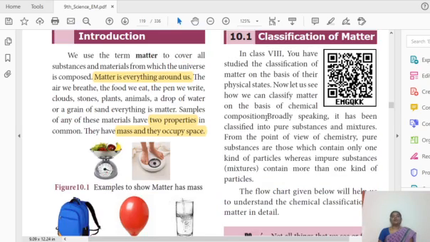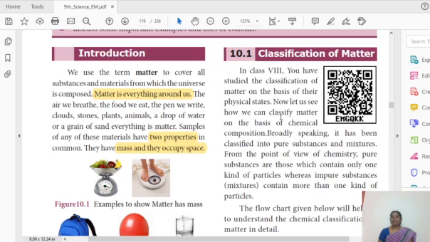Next we are going to discuss classification of matter. So far you have classified matter based on physical properties, that is solid, liquid and gas. Here we are classifying matter based on chemical composition. We classify matter based on chemical composition into two types. One is pure substance, another one is the mixture.